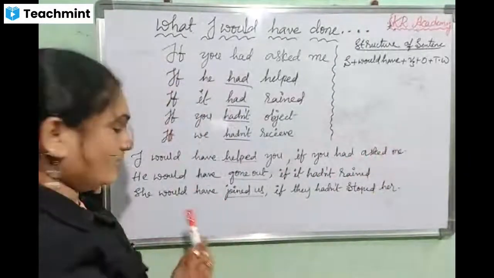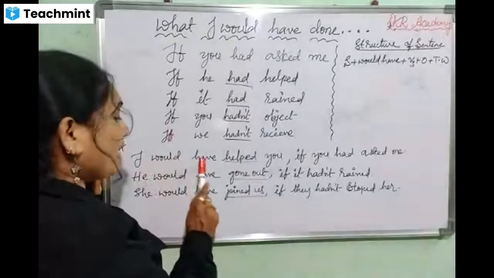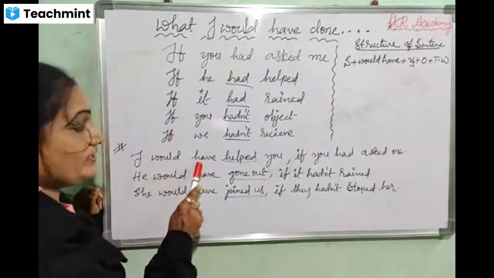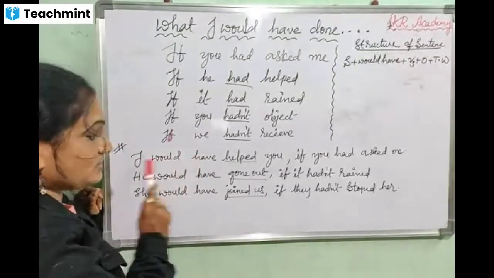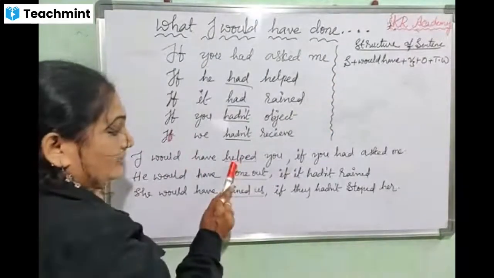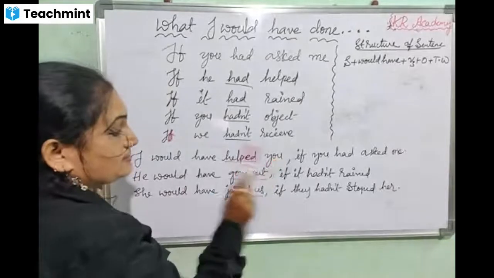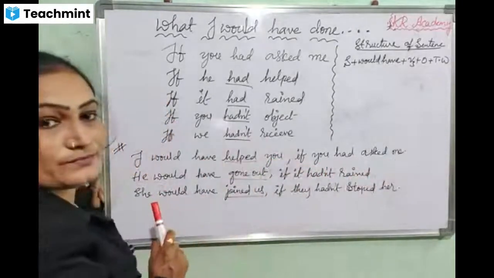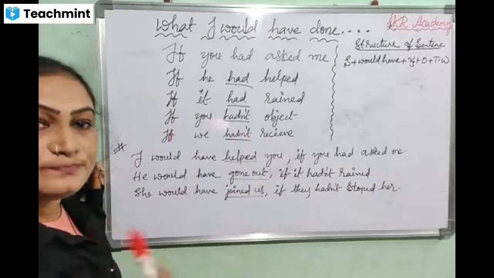Then I would have. I is the subject. Would have, we need to add after the subject. V3 we should add here. Then the object is you. And the condition, the time word, is this one. Our sentence is arranged perfectly.